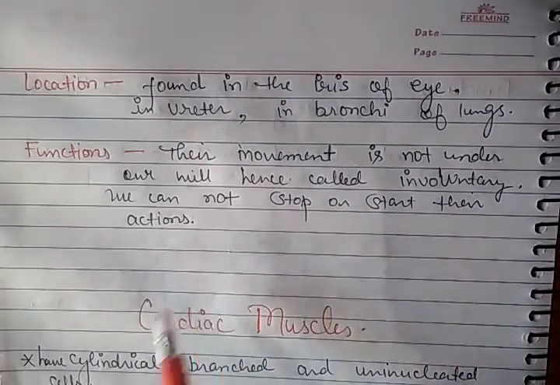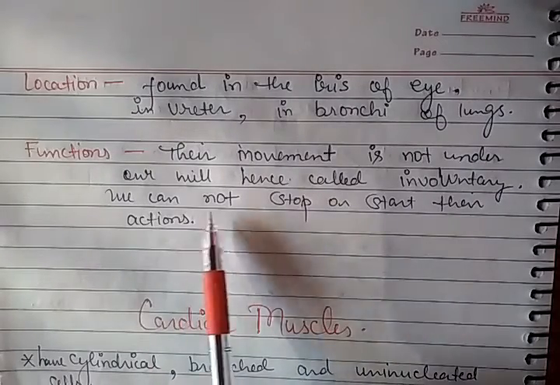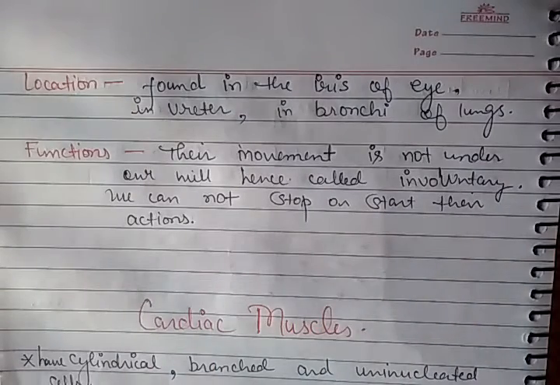Getting it? They are not under our control, meaning we cannot stop or start the action of these kinds of muscles. They initiate and stop according to the need, according to the command of our brain, and they work by themselves. Like in your stomach, the movement occurs and we cannot control it.